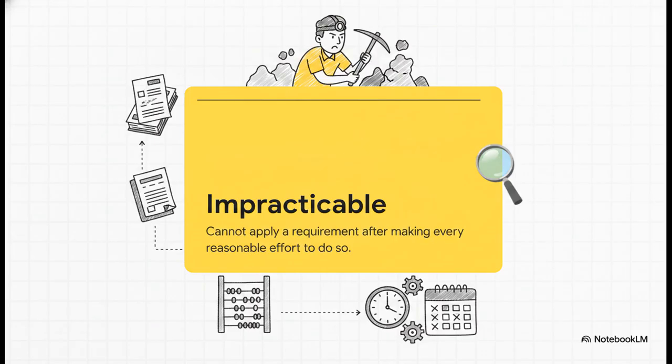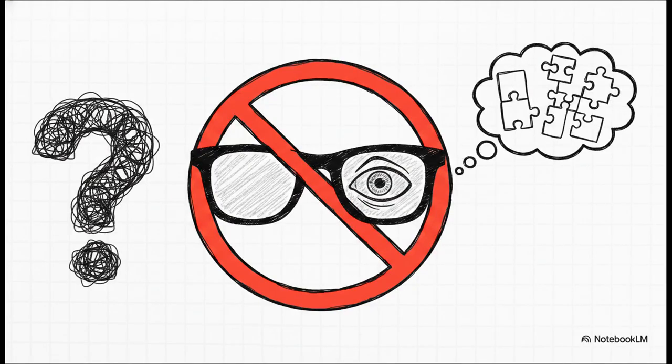But hold on, it demands that an entity make literally every reasonable effort before throwing in the towel. You can't just throw your hands up and say it's too hard or it takes too much time. You have to exhaust every reasonable effort to figure out the past numbers before you can officially declare retrospective application impracticable. Let's dive into the specific conditions that make it clear you can never, ever use modern hindsight to rewrite